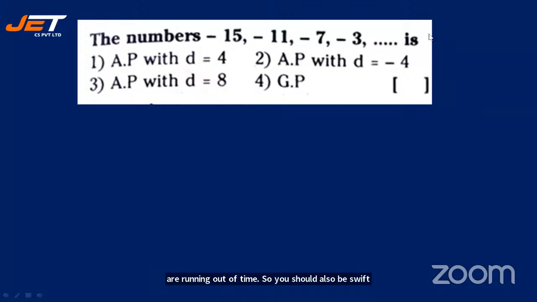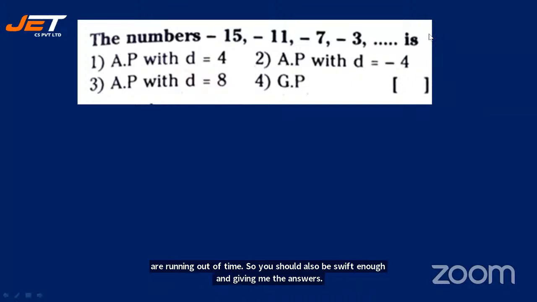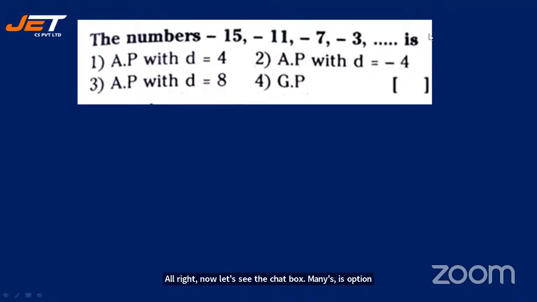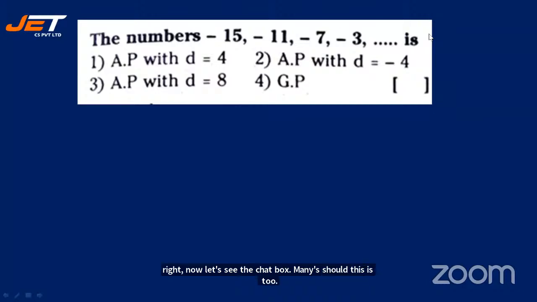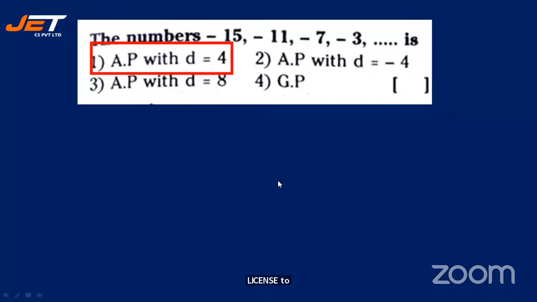All right. Now let's see the chat box. Many Pavana says option 2. Shruti says 2. Nikhil says 2. Vaishali says 2. Haima says 2. Pranavi. All right. Let me see. The answer is 1. AP with difference is 4. All right. See, I told you, I don't know why you're making mistakes, students.